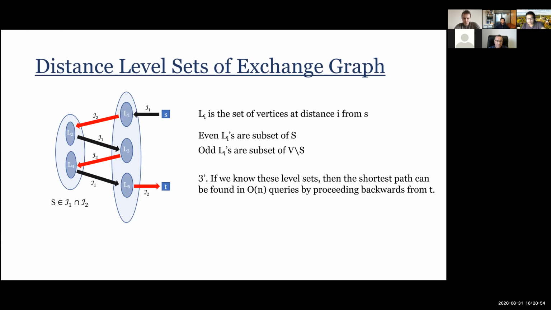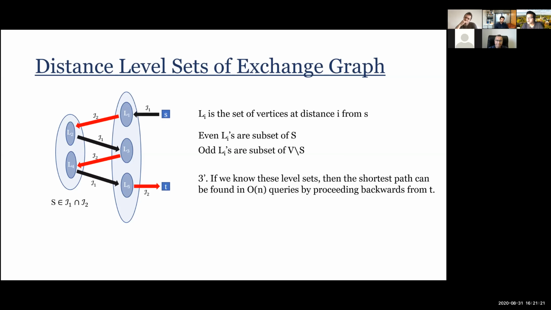If we knew these, if someone only gave us the subsets and not the edges in between, then it's easy to find a shortest path by just walking backwards from T. T knows that it has a neighbor in L5. So it will just go and query every vertex in L5 till it finds a neighbor. That vertex will go and query L4, and so on and so forth. The number of queries will be at most order n, because every vertex is asked at most once.